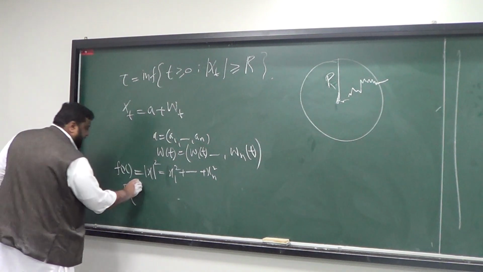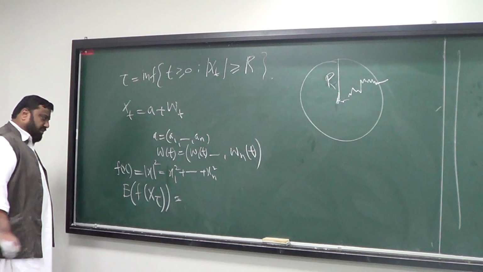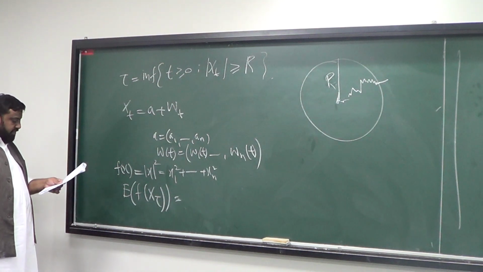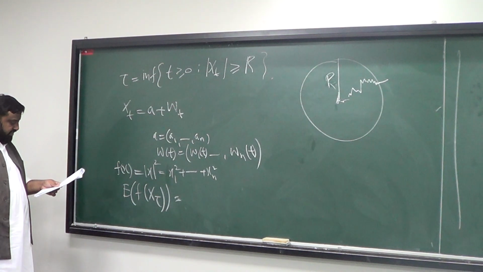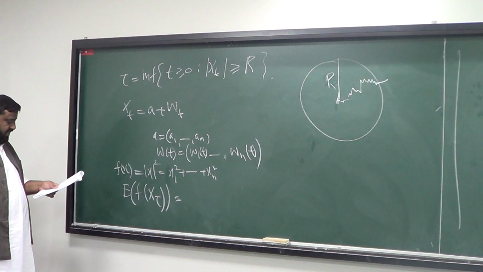The expectation of x tau, conditional expectation, if you start from what?